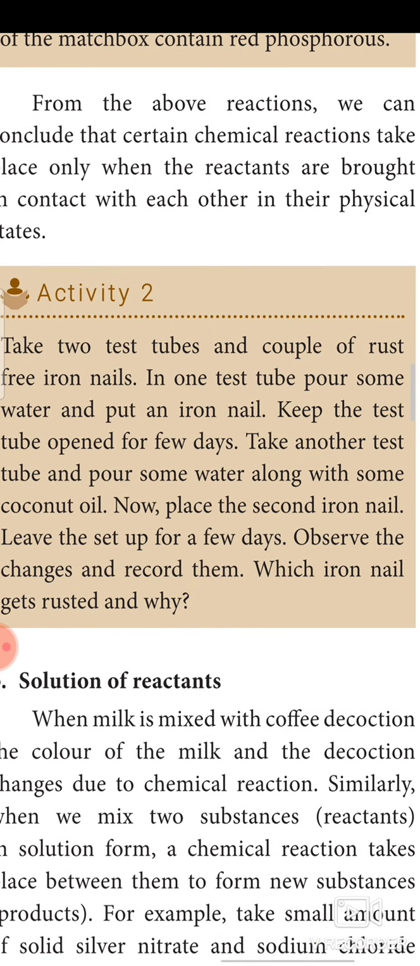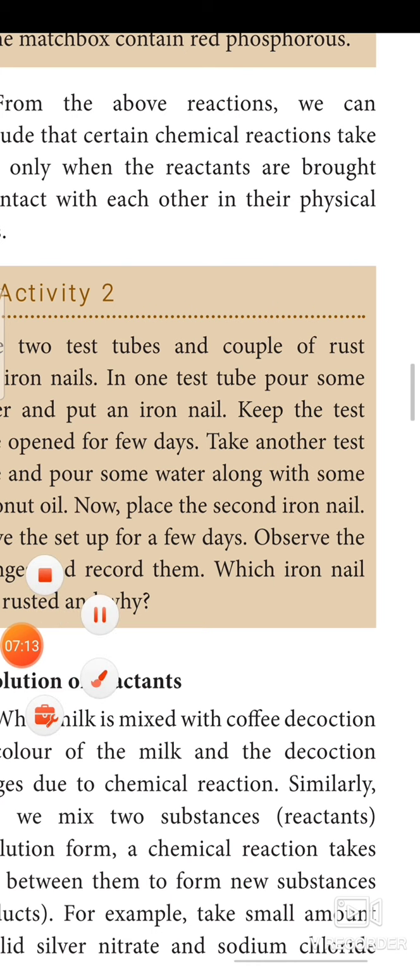Solution of reaction. Before seeing this, let's see the activity. Take 2 test tubes and a couple of rust-free iron nails. In one test tube, pour some water and put an iron nail. Keep the test tube open for a few days. Take another test tube and pour some water along with some coconut oil. Now place the second iron nail. Leave the setup for a few days. Observe the change and record them.